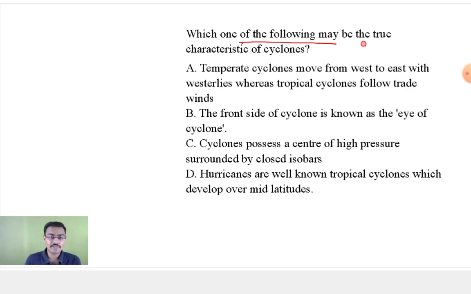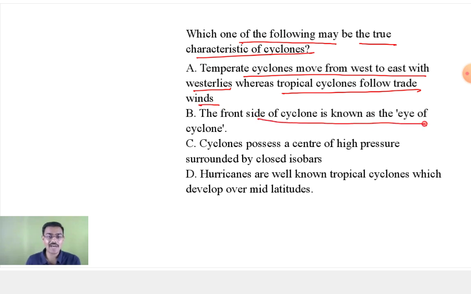Which of the following may be the true characteristics of cyclones? Temperate cyclones move from west to east with westerlies. Tropical cyclones follow trade winds. The front side of the cyclone is known as the eye of the cyclone. Cyclones possess a center of high pressure surrounded by closed isobars.